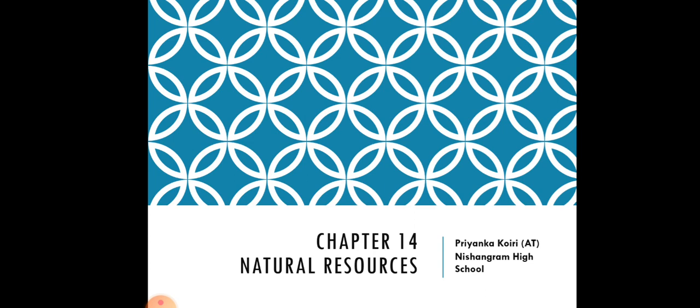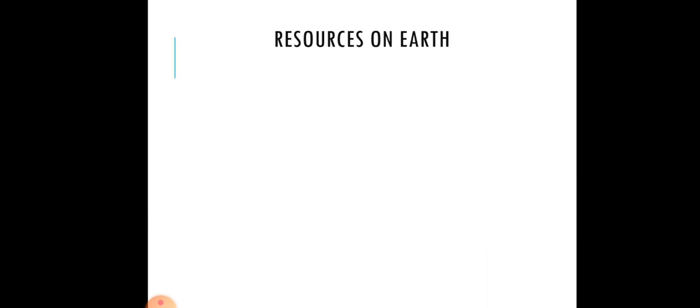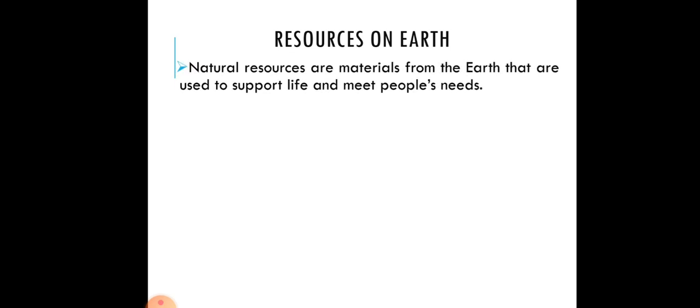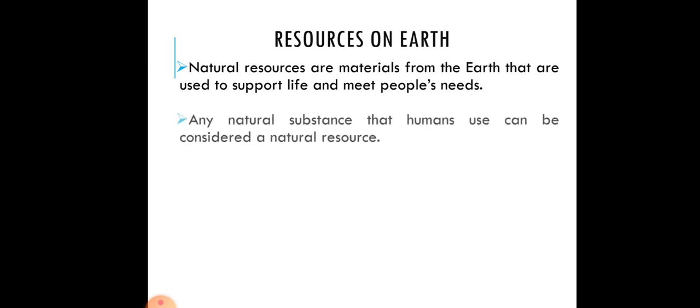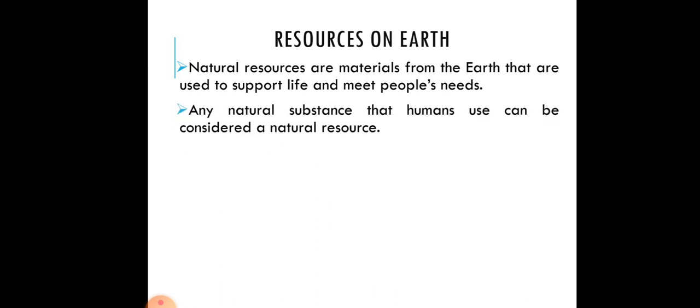Okay, so let's start. What do you understand by natural resources? Or we can say, what are the resources on earth? Natural resources are materials from the earth that are used to support life and meet people's needs. That means natural resources are those materials that are available on earth and used to support human beings' needs. Any natural substance that humans use can be considered a natural resource.